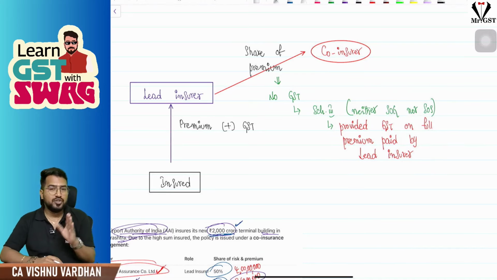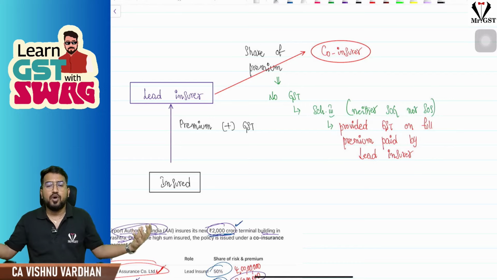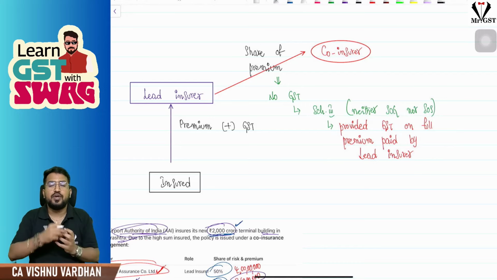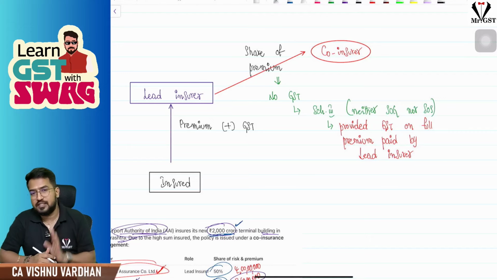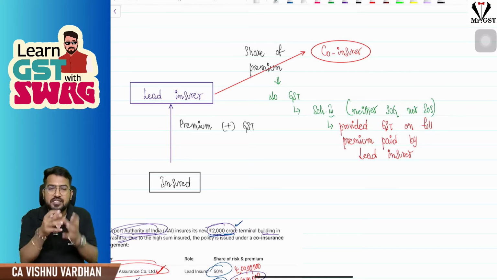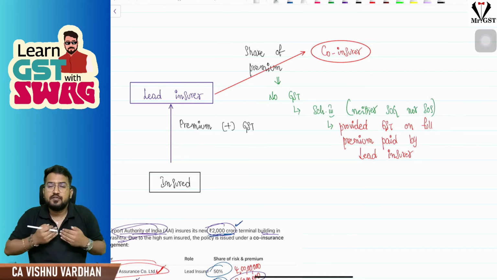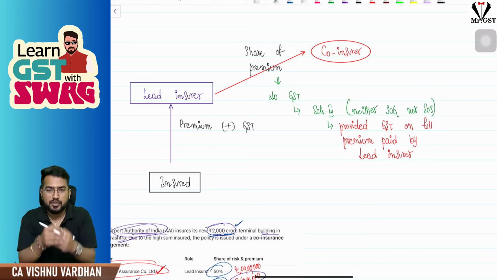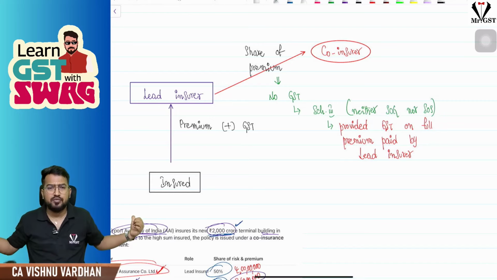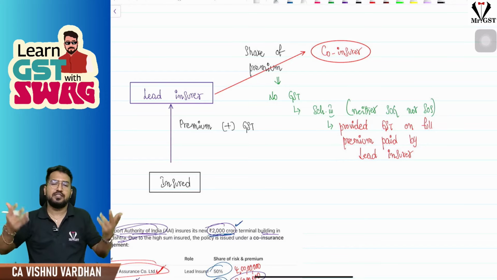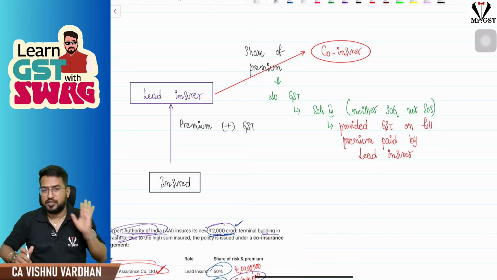I repeat, co-insurance, simple. Co-insurance means two or more insurance companies coming together and giving one insurance policy. That is co-insurance. Next, we will see reinsurance, which is different from co-insurance. So co-insurance means two or more people coming together, giving insurance and sharing the premium. The first fellow, the lead insurer, is paying GST on the full premium. So when he gives a share to the respective insurance companies, that is neither supply of goods nor supply of services. Again, these people need not pay GST on that. That is the amendment.